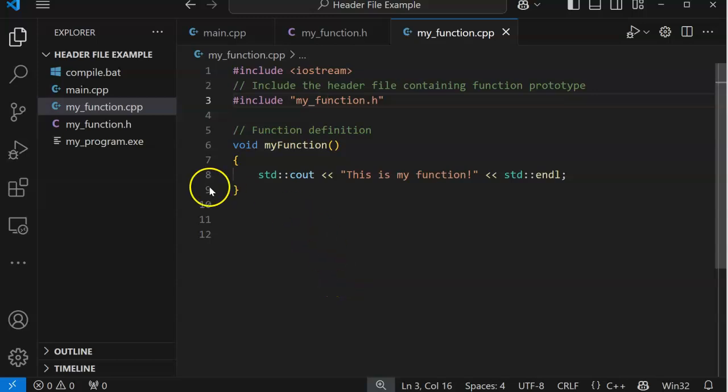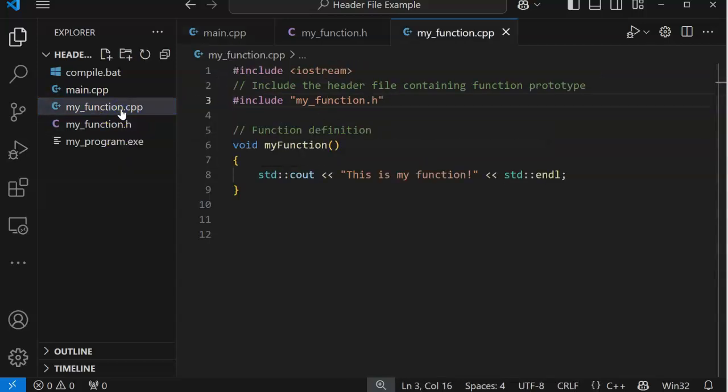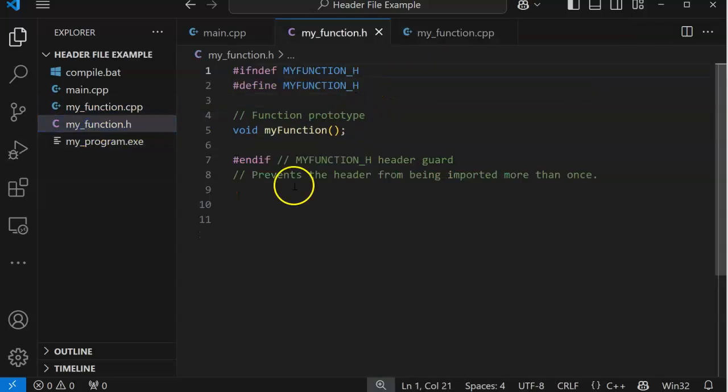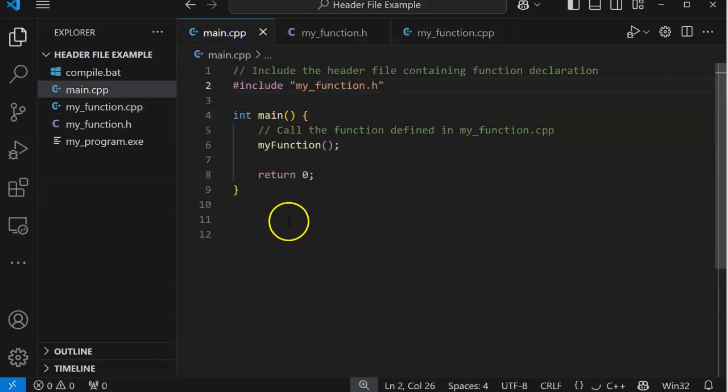Yes, it is. So our main has to include the header file. Our function prototype, this is the function definition, it has to include the prototype. So the prototype is a separate file. This is a separate file. This is a separate file. So how do we compile it?